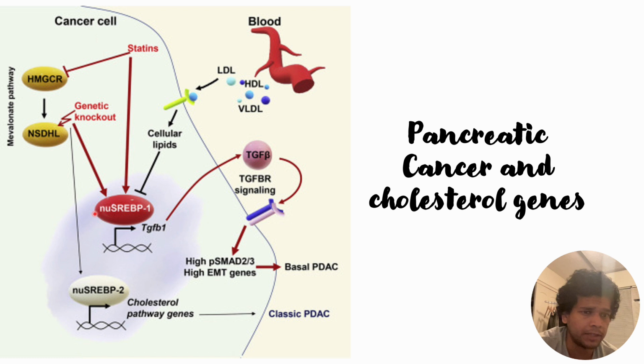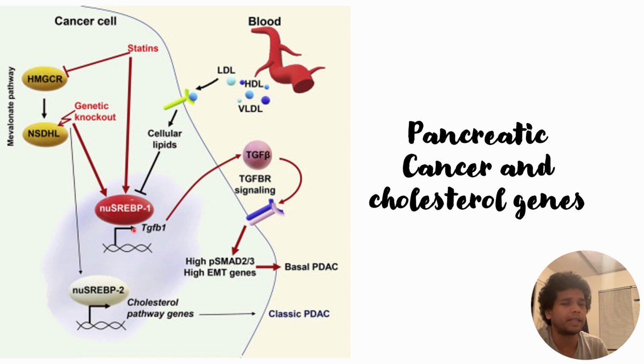Another way that nuclear SREBP1 can be inhibited, as presented in this paper, is with the help of LDL. This LDL will interact with the cellular lipid, and this will cause the inhibition of nuclear SREBP1.